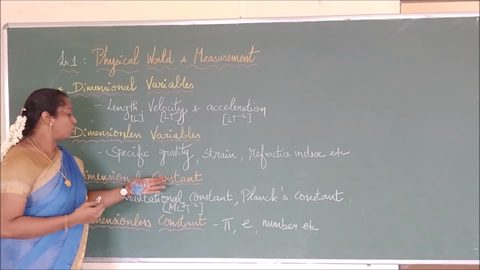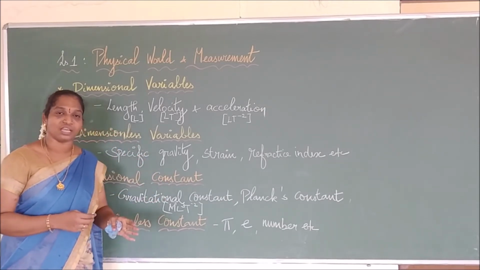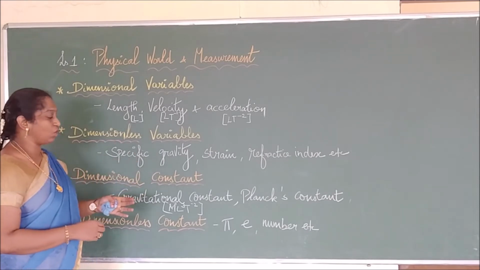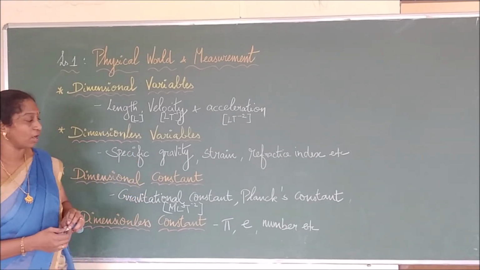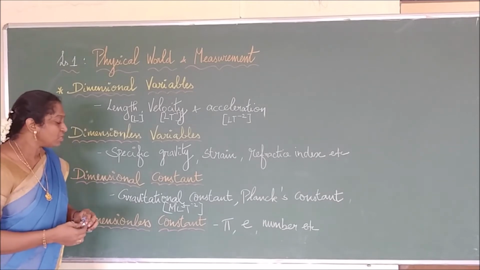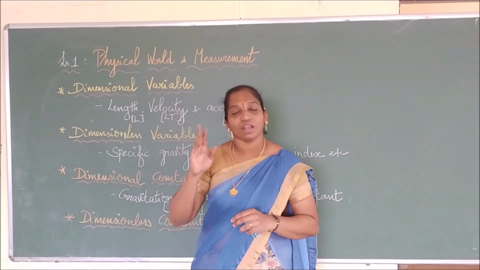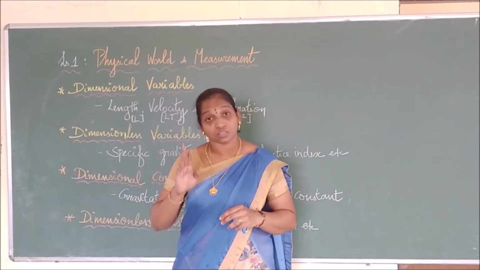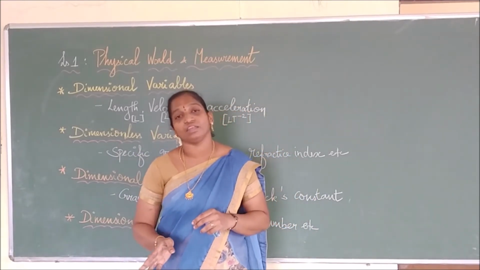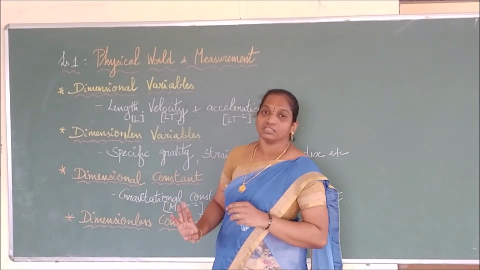So dimensional constants are constants which are physical quantities that are constant but have dimensions. What do we call that type of quantity? Dimensional constant. Then the last is what? Dimensionless constant. What is a dimensionless constant? A physical quantity which is constant but does not have any dimensions. We call that a dimensionless constant.